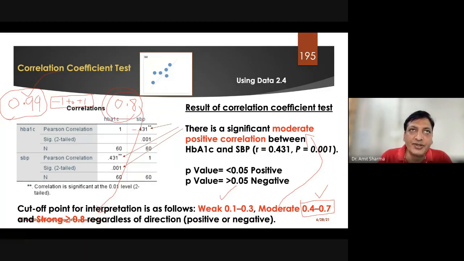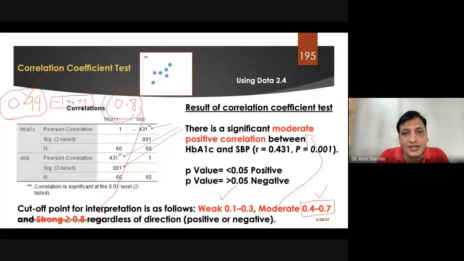In the case of linear regression, we change the value of R into a percentage. For example, if I want to say how much systolic blood pressure has a correlation with HbA1c, you can say that HbA1c has a positive, moderate correlation with systolic blood pressure.